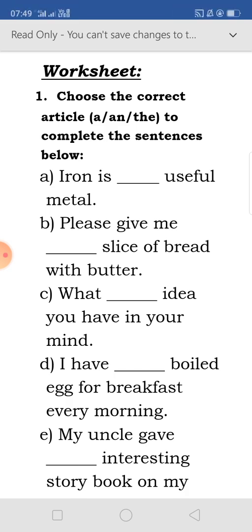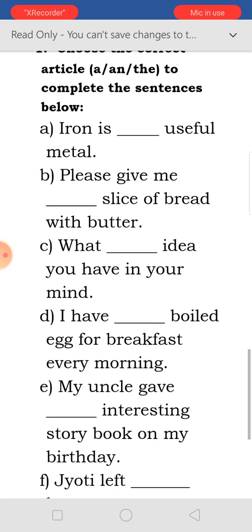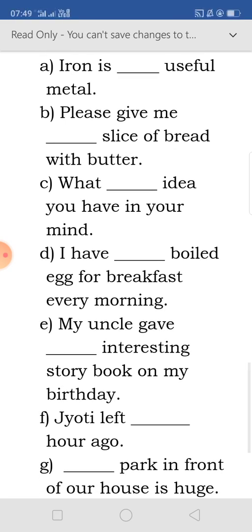Number 1. Choose the correct article, a, an or the, to complete the sentences below. We have to choose from the bracket. Question A: Iron is dash useful metal. B: Please give me dash slice of bread with butter. C: What dash idea you have in your mind?